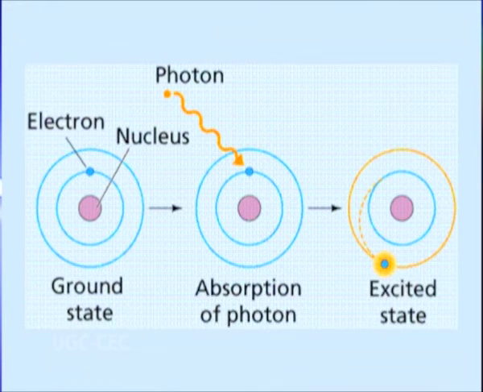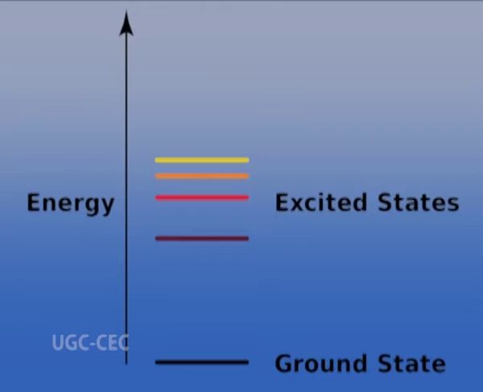Absorption of the ultraviolet or visible radiations results in the excitation of the electrons from the ground state to higher energy state. The energy of the radiation that is absorbed is equal to the energy difference between the ground state and higher energy states.